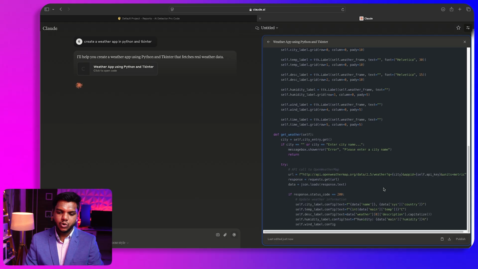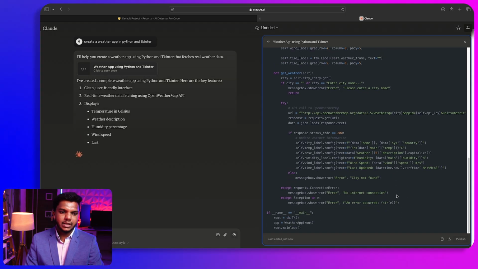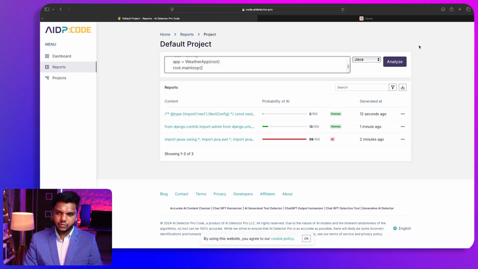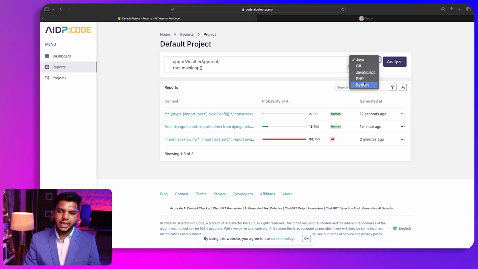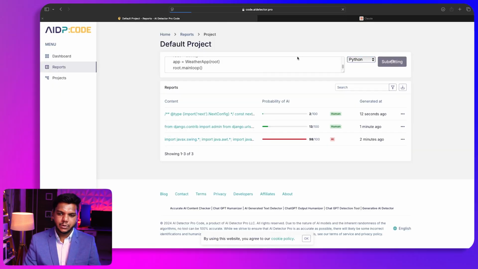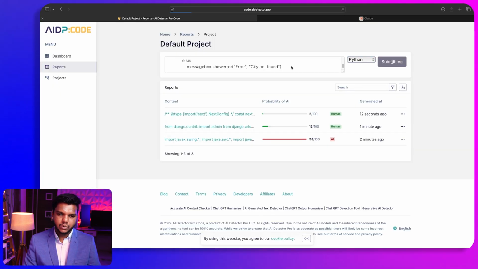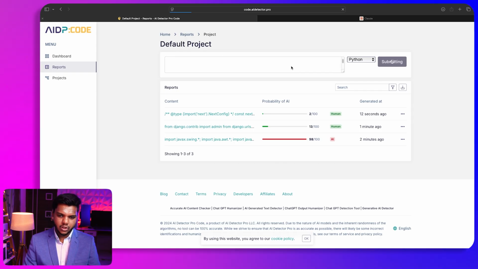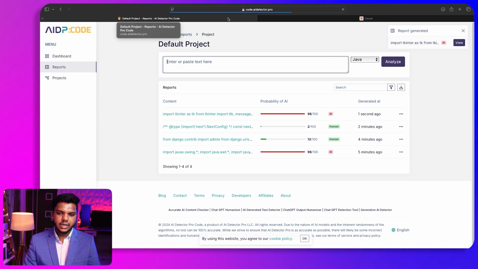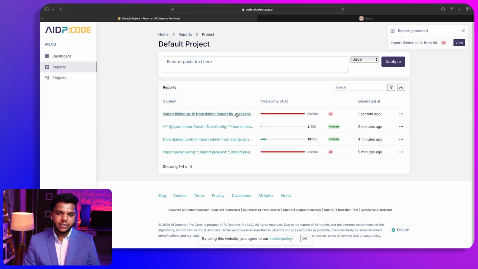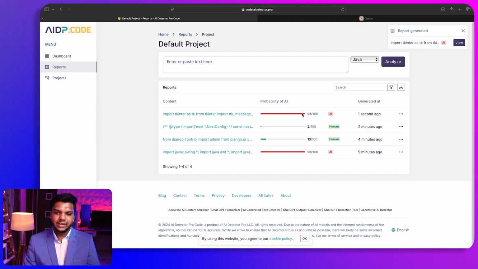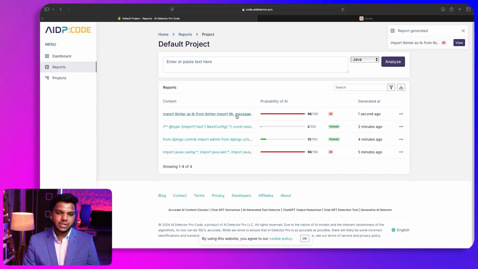So if I copy this code from here and paste it in the AI Detector Pro, let's see whether it is able to detect this or not. This AI tool that we are using here, Claude, is very good with code. If we submit this, I hope it will be able to detect whether it was generated by AI or not. And wow, you can see in a matter of seconds, it has detected that this particular code snippet was generated by AI, and you can see 98% accuracy was given here.